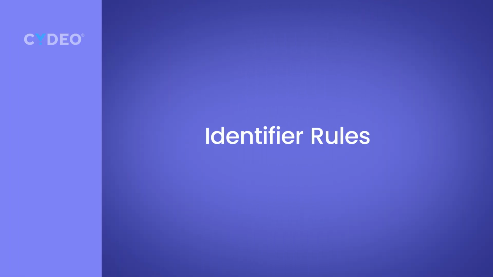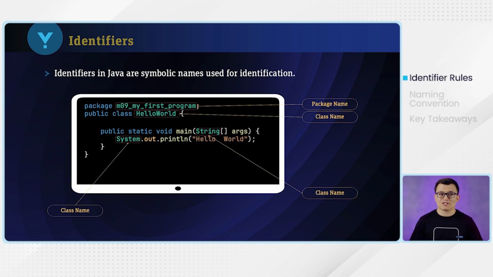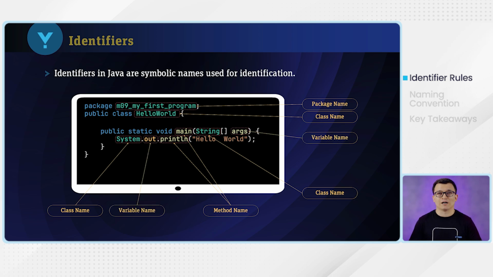So first of all, what is an identifier? Identifiers in Java are the symbolic names used for identification. They're used for identifying packages, such as package names, class names, as well as method names and variable names. Those are known as the identifiers in Java.